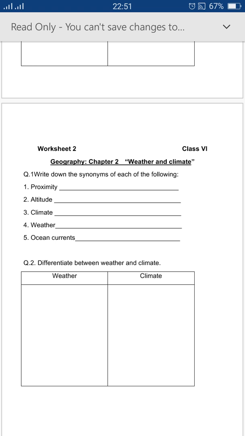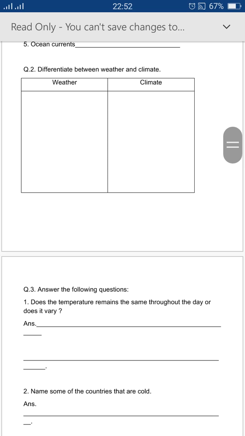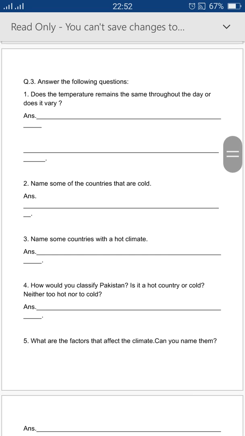Your first question, write down the synonyms of each of the following, like proximity, nearness. Your question number 2, differentiate between the weather and climate. You can solve this question with the help of the reading of chapter 2, page 1. Answer the following question. Does the temperature remain the same throughout the day or does it vary? Name some countries that are cold. You can easily solve this question with the help of the reading of chapter 2.